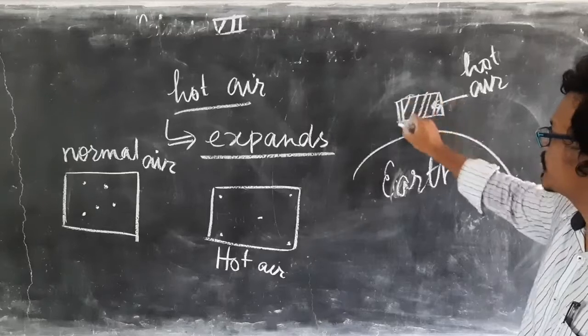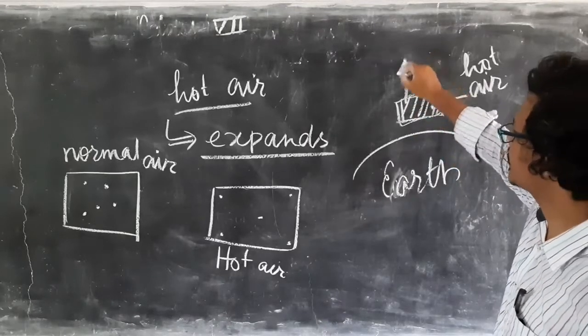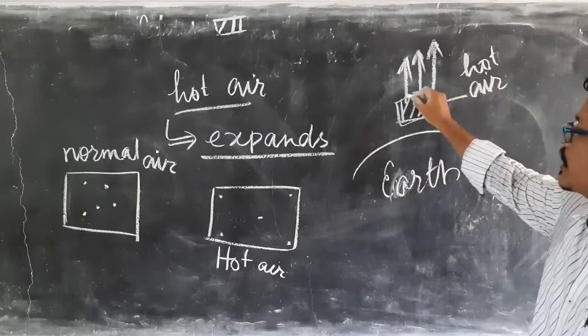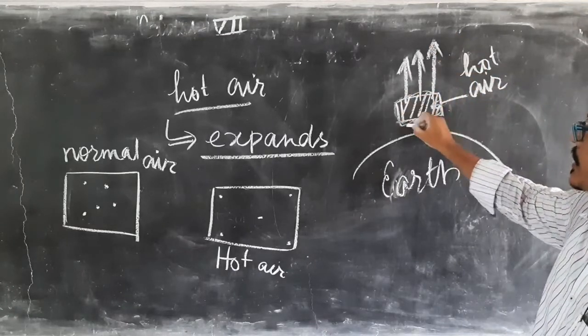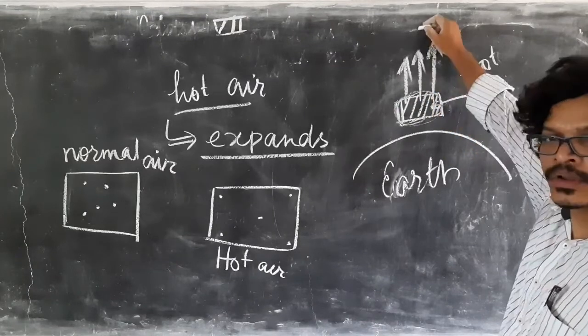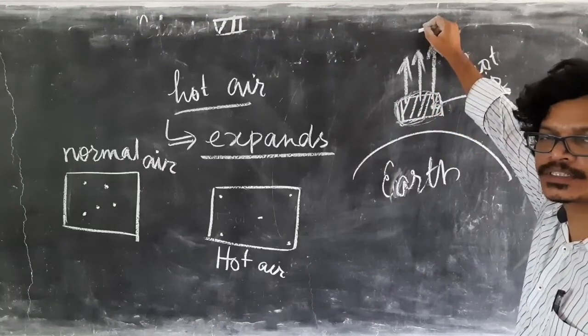The air from this region will try to rise up. Whatever air was present here will go up towards the sky.